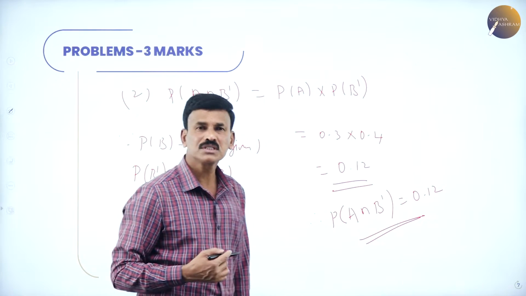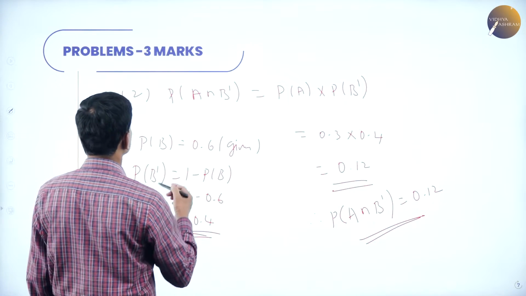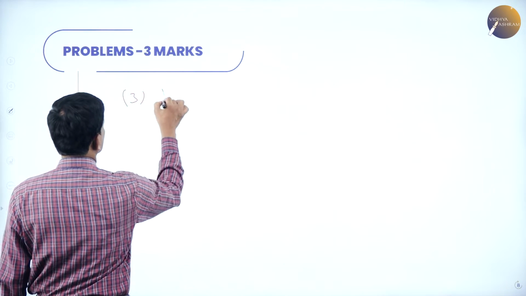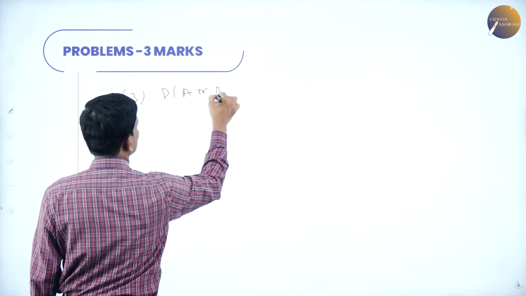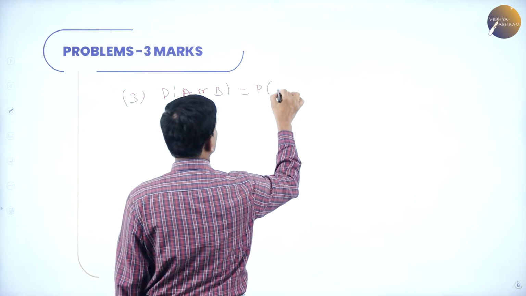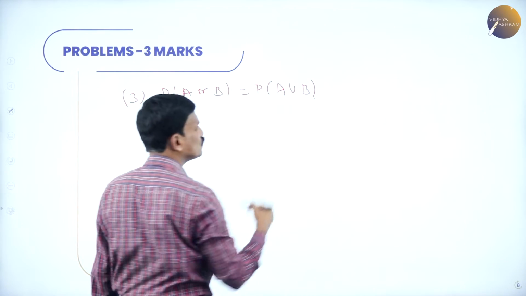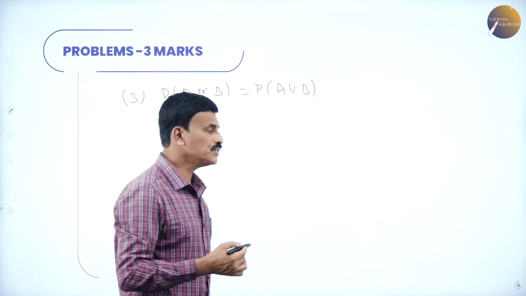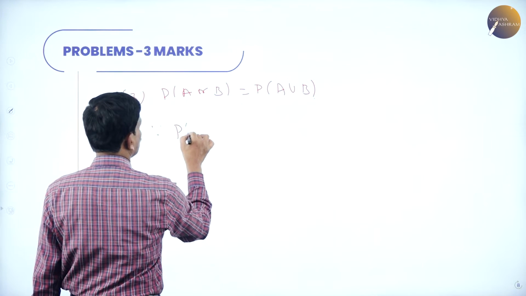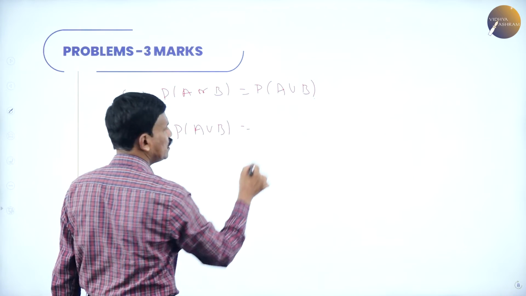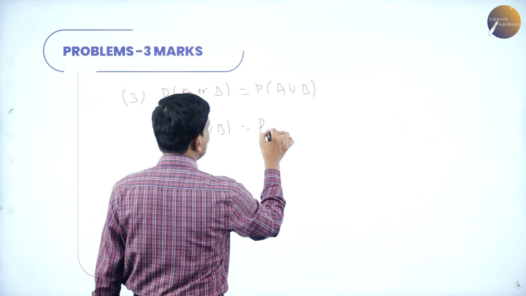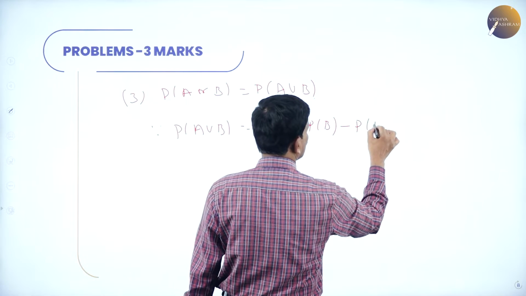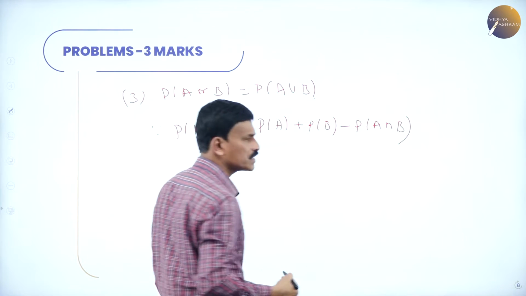Okay. Now, come to the third one. What is the third part? Probability of A or B. Probability of A or B is nothing but probability of A union B. Now probability of A union B, this is to be determined. Probability of A or B is also equal to probability of A plus probability of B minus probability of A and B, A intersection B.